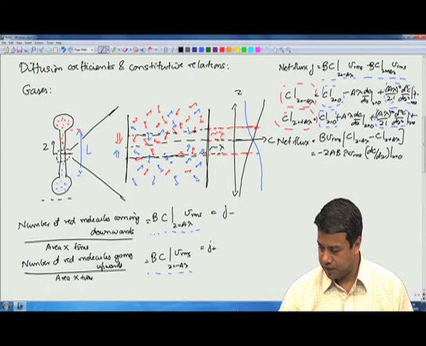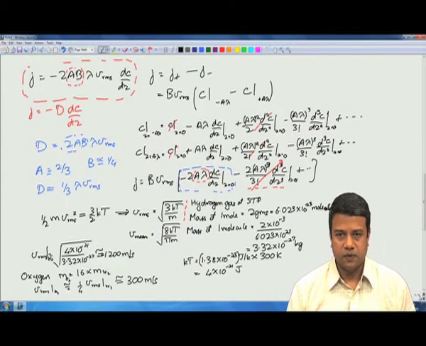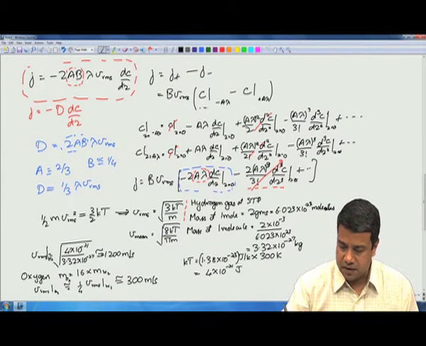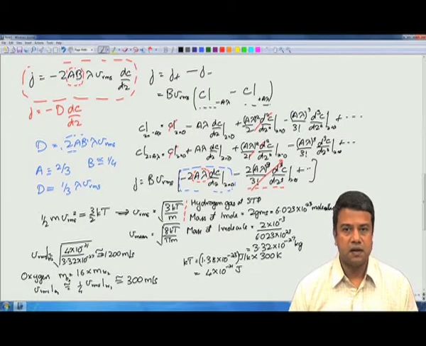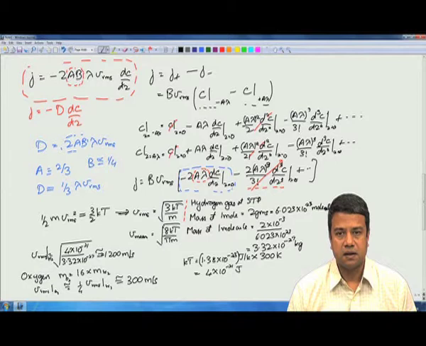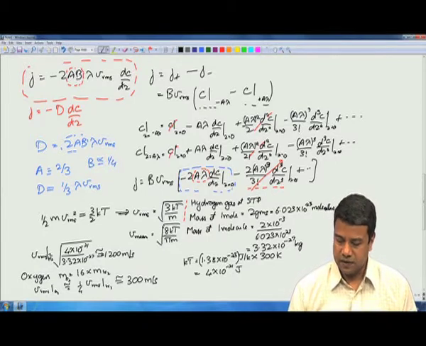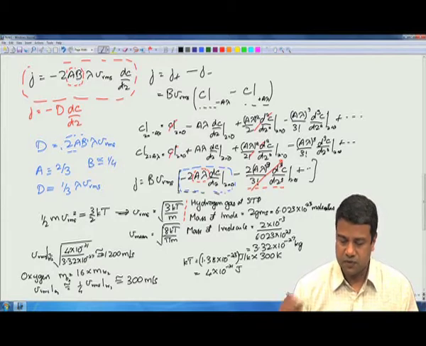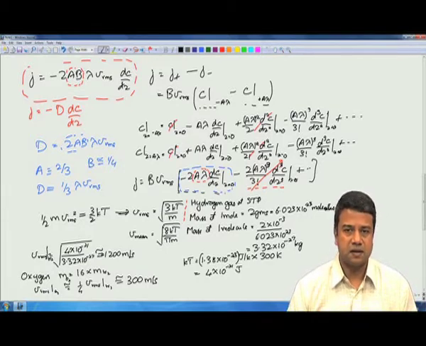Now, if we expand these concentrations above and below the surface in a Taylor series expansion in the distance from the surface, and we subtract those, we get the first term that is proportional to the gradient of the concentration, the first derivative, times the mean free path.